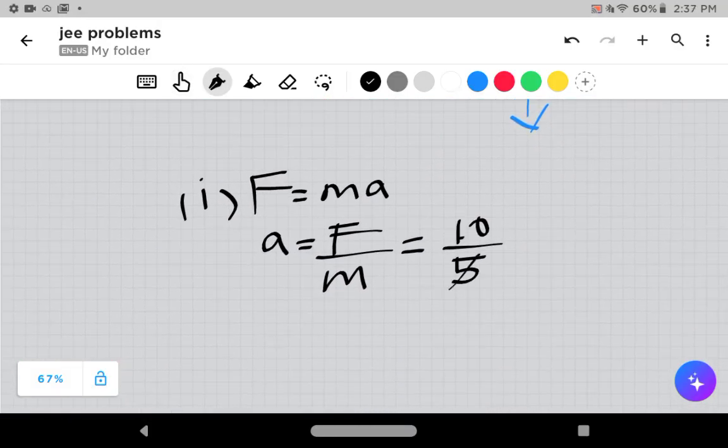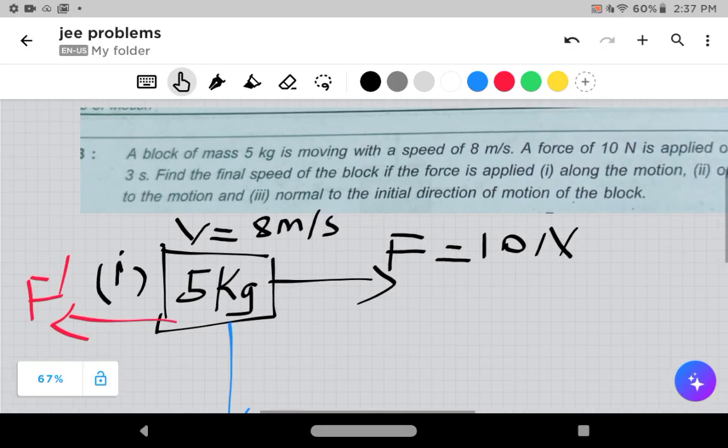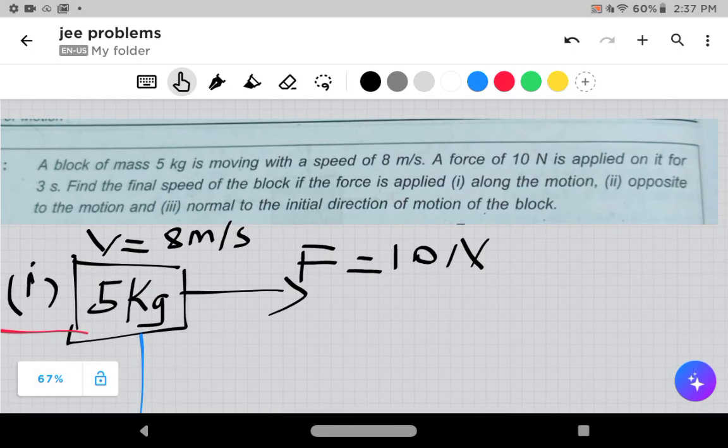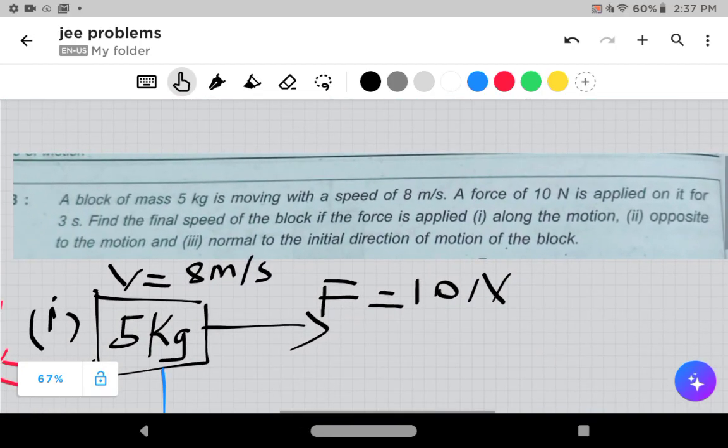5 kg, that's 2. So acceleration is 2 meters per second square. Okay, cool. So the acceleration of the block is 2 meters per second square. The initial velocity of the block is 8 meters per second. So what is the final speed of the block if the force is applied along the motion?